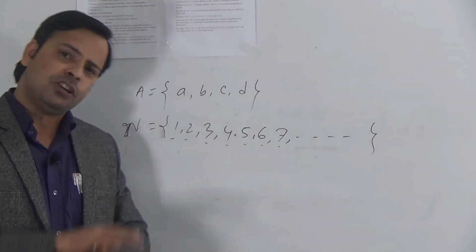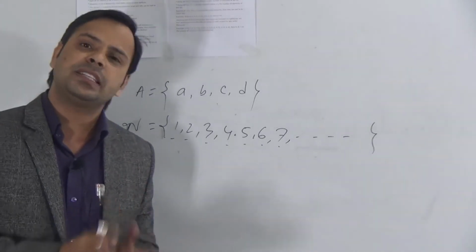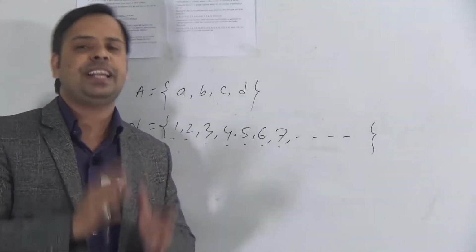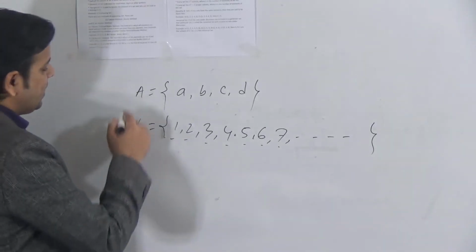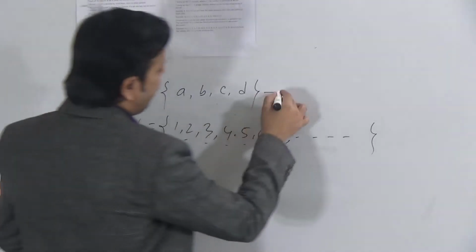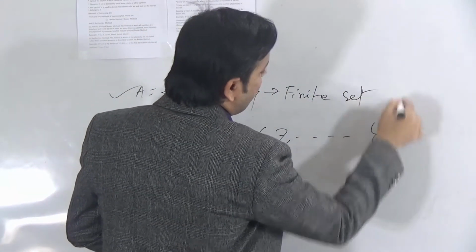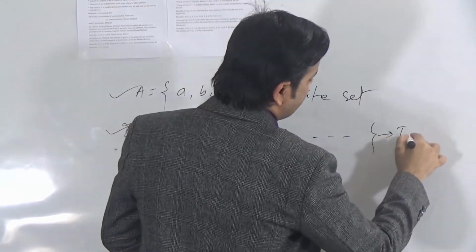If we cannot determine the number of elements by counting, then the set is known as an infinite set. So this set N is infinite, this set A is finite. So this is a finite set, and this is an infinite set.